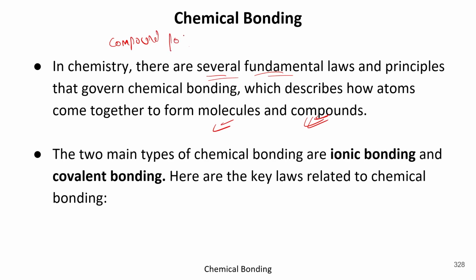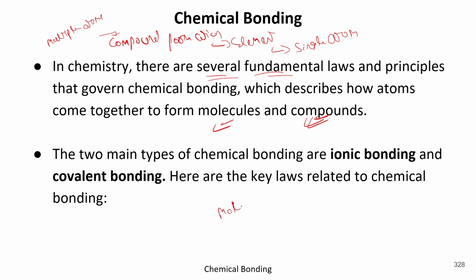Like we say, compound is made up of elements. An element is made up of a single atom. But because compound is a group of elements, it may have multiple atoms.